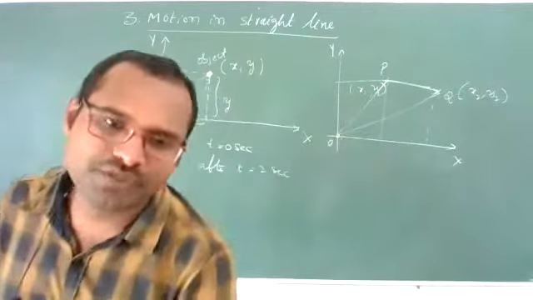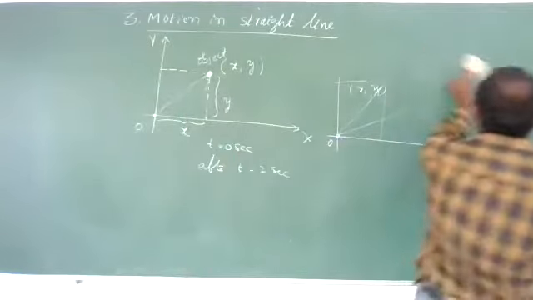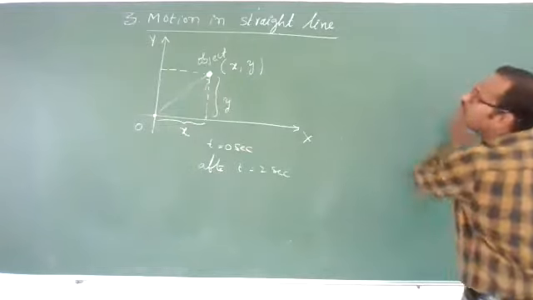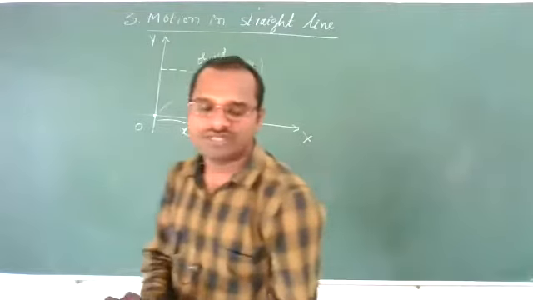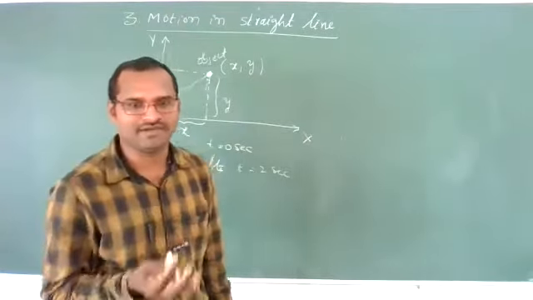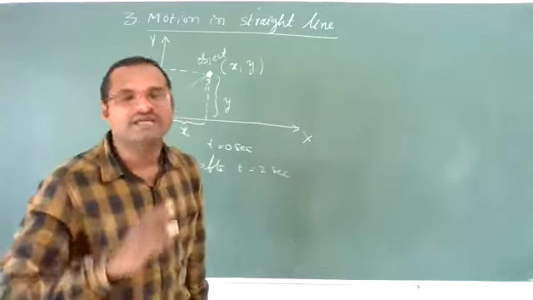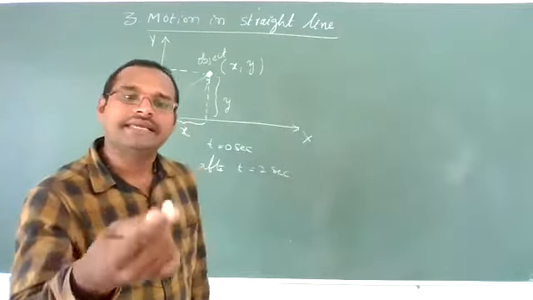These simple definitions they also ask, so just remember. Rest position: when the position of the object is not changing with respect to time and reference point. Motion: if the position of the object changes with respect to time and reference point.